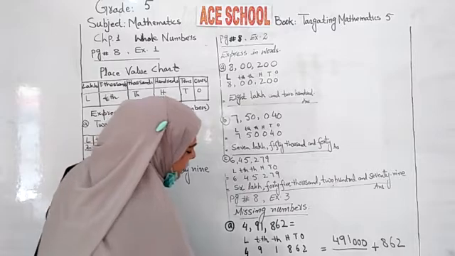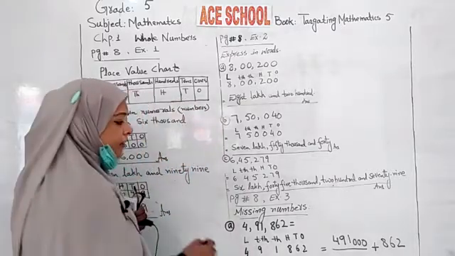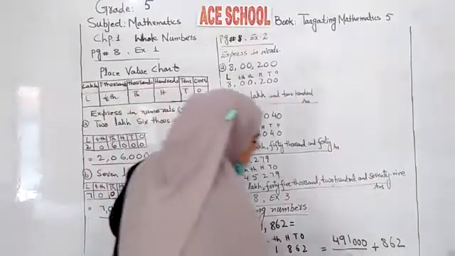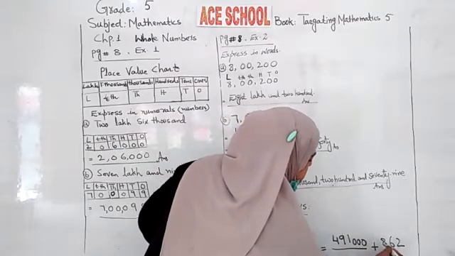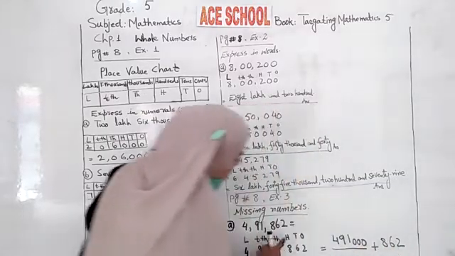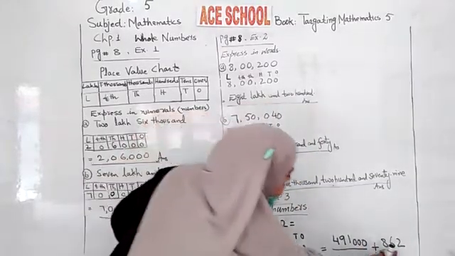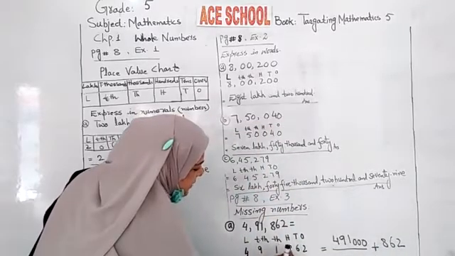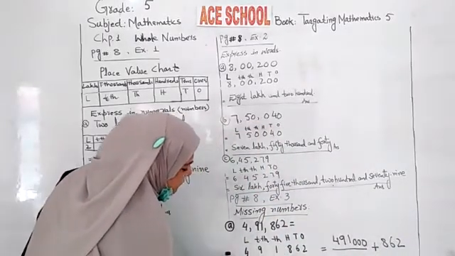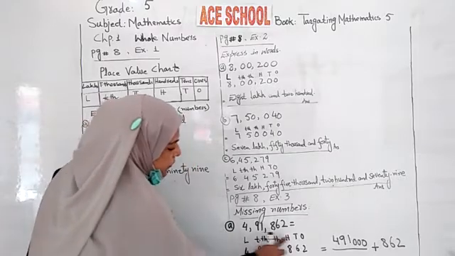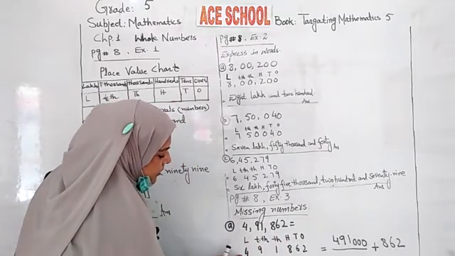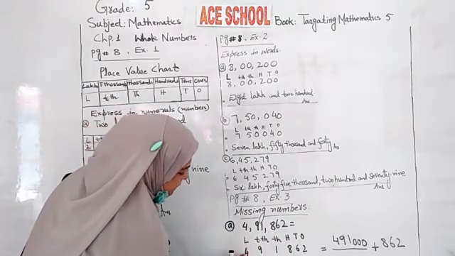This is the whole figure. When you read it, this is given: dash plus 862. Here 862 is given. After plus, this thing is missing. So what is missing? If you have put their positions, then you can easily understand.